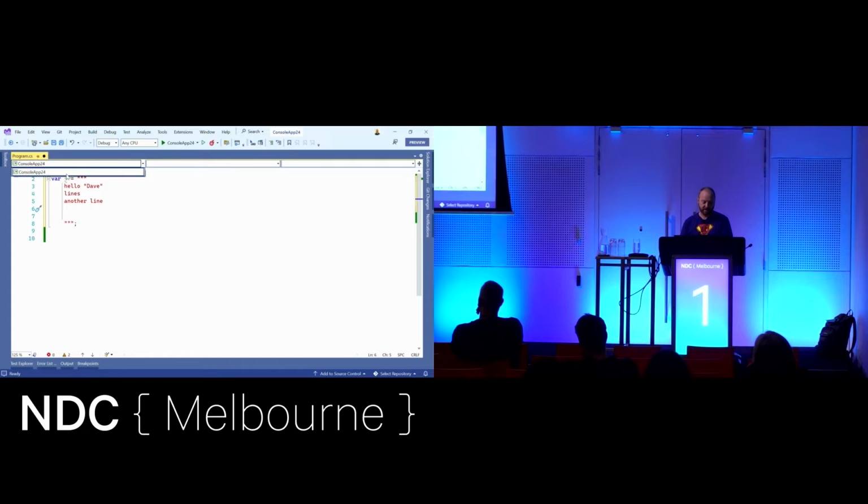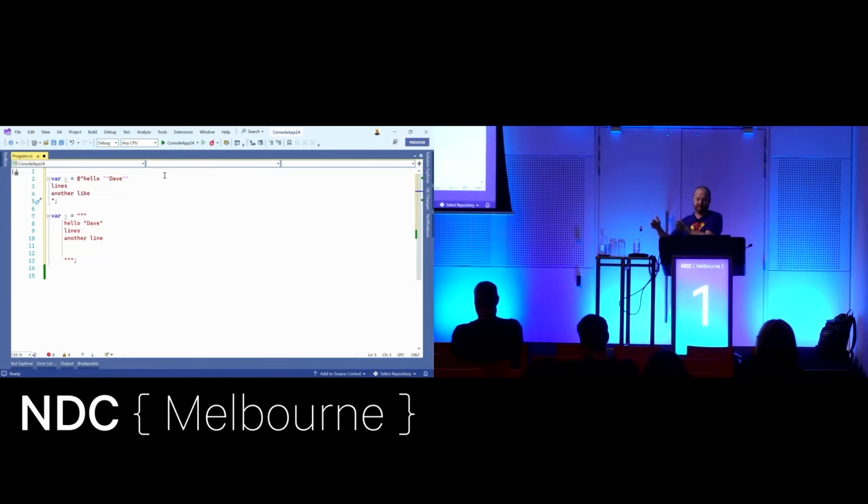If this was a verbatim string, I would have to go like this. I can go hello. I have to escape my talking marks. And I have to start putting the rest of this string at character 0, right? I mean, that's not a big deal, but if you've got code that's indented already because of braces and whatever, it kind of looks a bit funny.